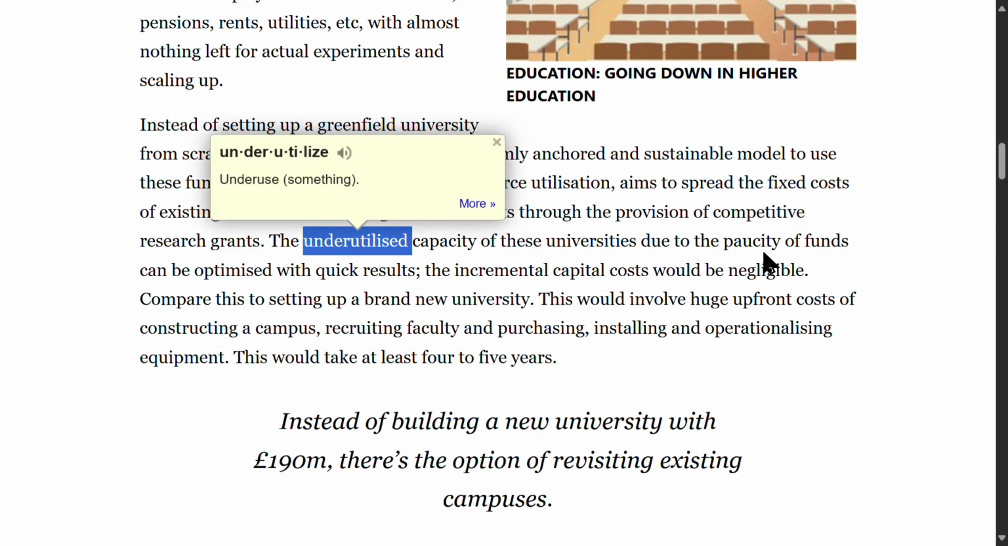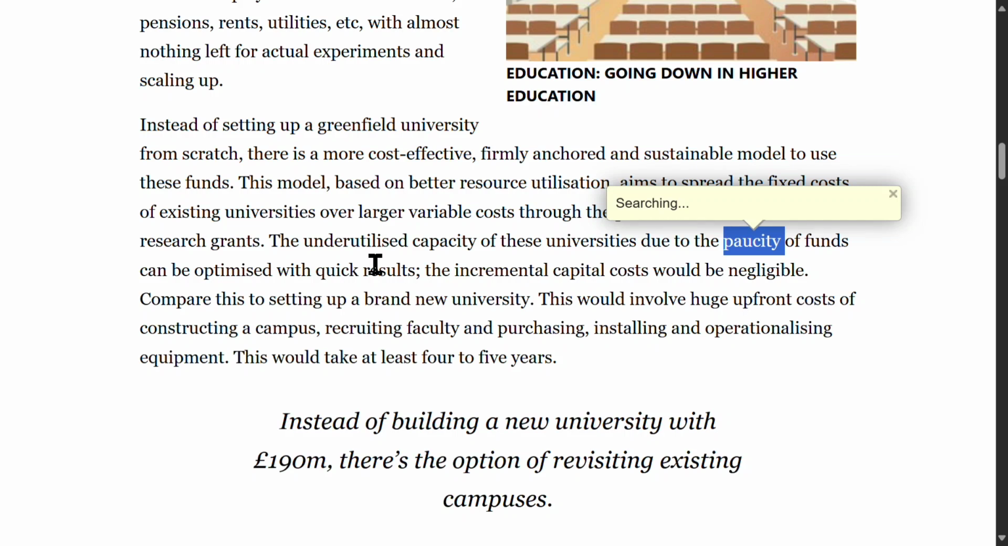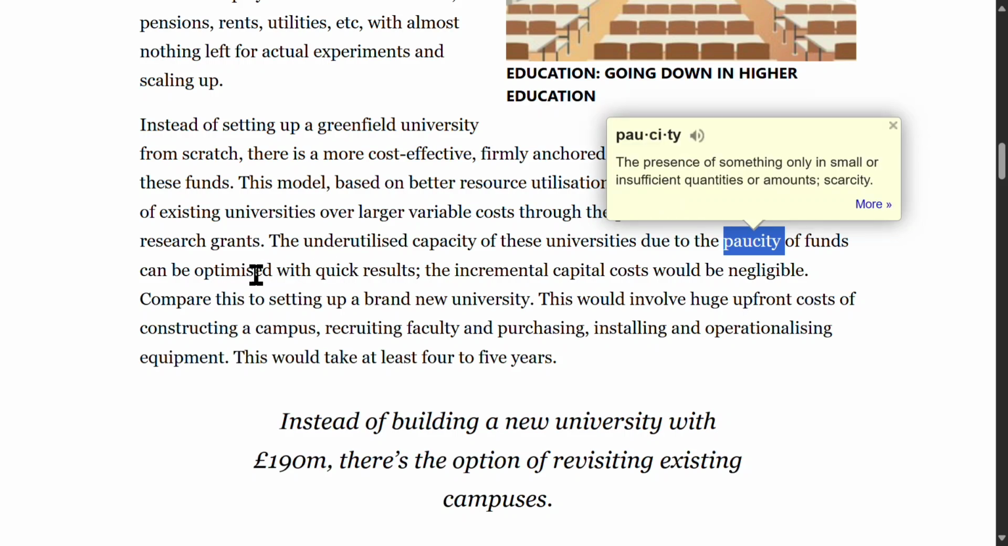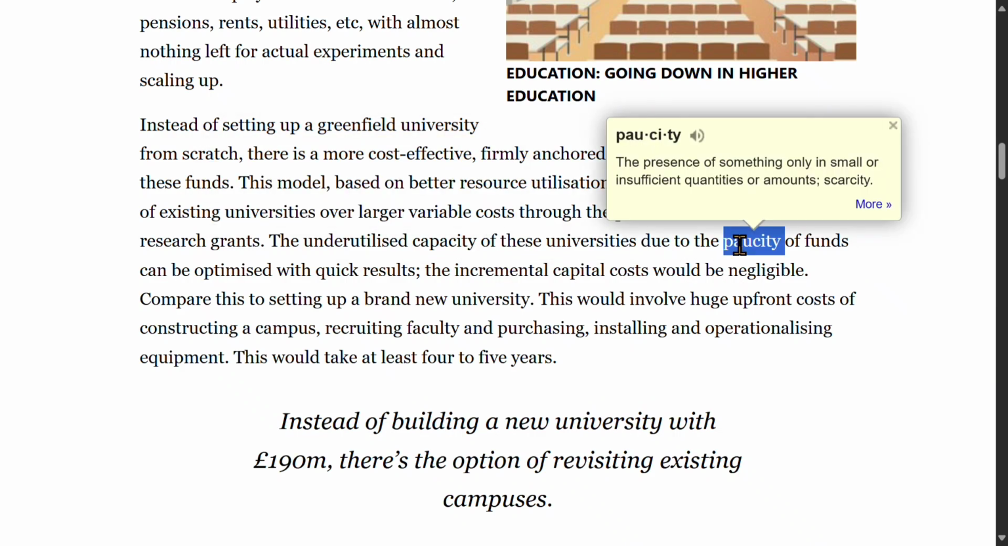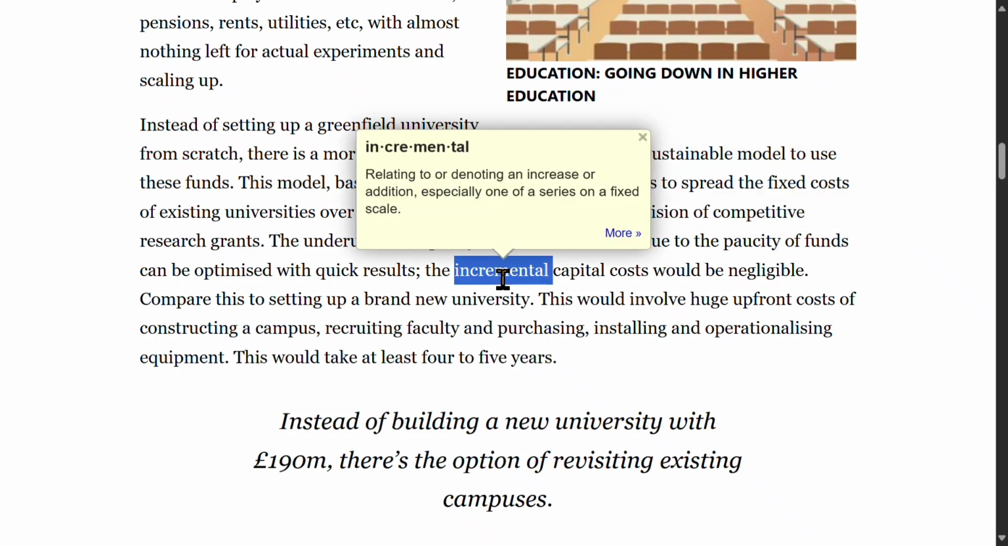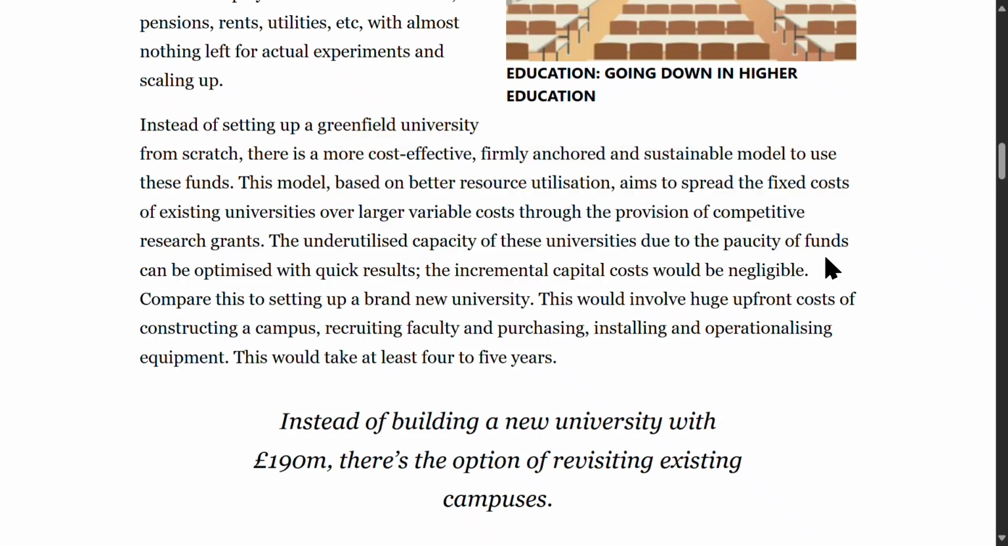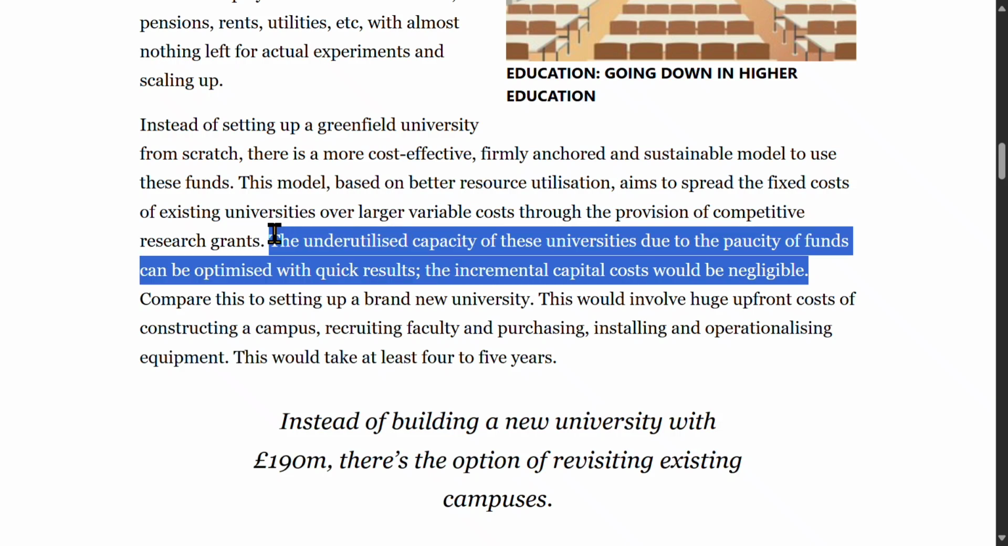The underutilized capacity of these universities, due to the paucity of funds, can be optimized with quick results. The incremental capital cost would be negligible. Underutilized means not used to full potential. Paucity means scarcity. Incremental capital costs refer to additional expenses required for expansion. This sentence means that tapping into the existing, underfunded capacity of universities would yield rapid improvements at minimal extra cost.